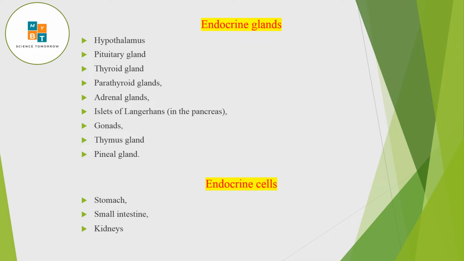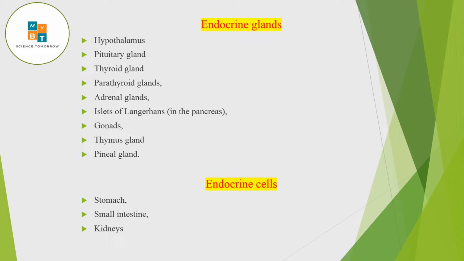When we consider the endocrine system, there are two parts: endocrine glands and specific endocrine cells. Among the endocrine glands, we have the hypothalamus, which is in the brain, and the pituitary, also in the brain, underneath the hypothalamus. The thyroid gland is at the neck. The parathyroid gland is posterior to the thyroid gland. The adrenal gland is at the upper part of the kidneys. And the islets of Langerhans are in the pancreas, specified clusters of cells.